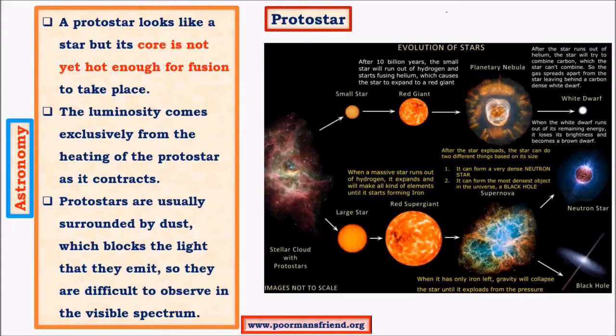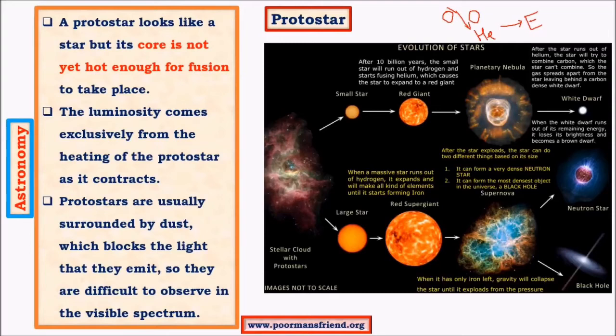Nuclear fusion is a process in which two atoms of hydrogen combine to give rise to an atom of helium, and in this process a huge amount of energy is released. This energy is important in driving a star.